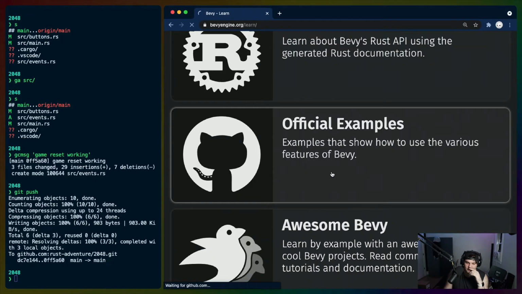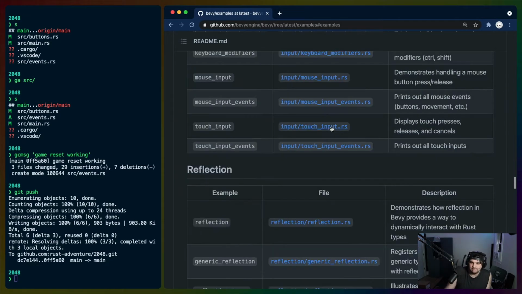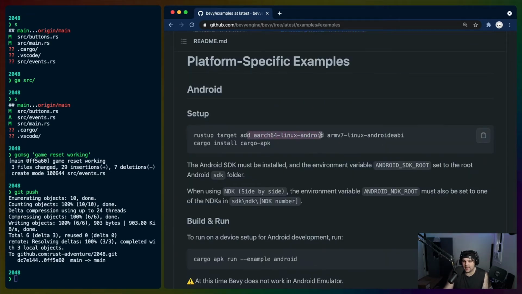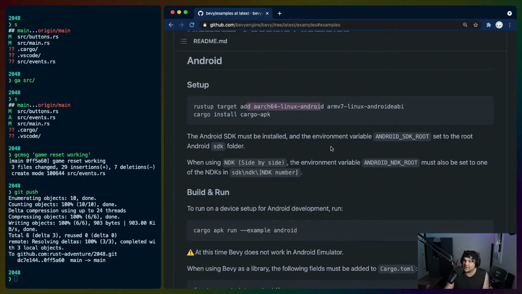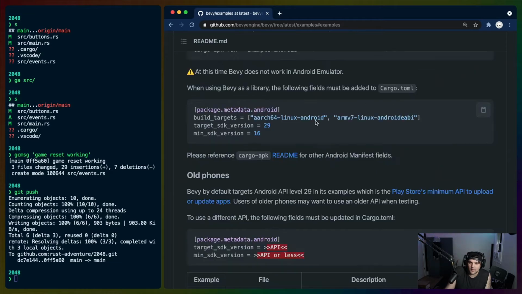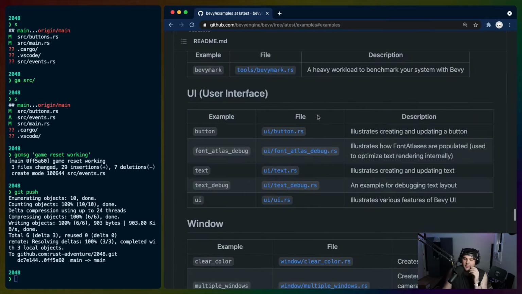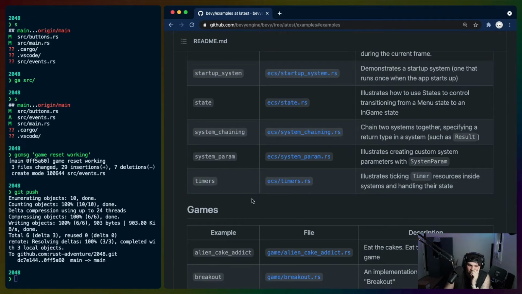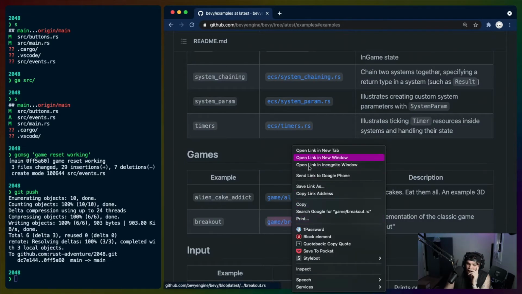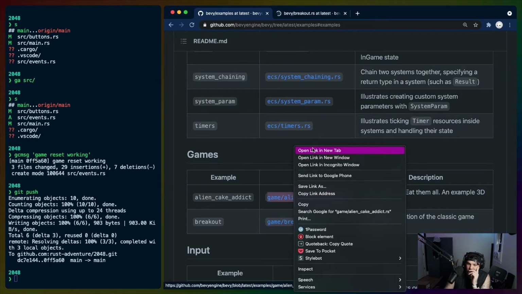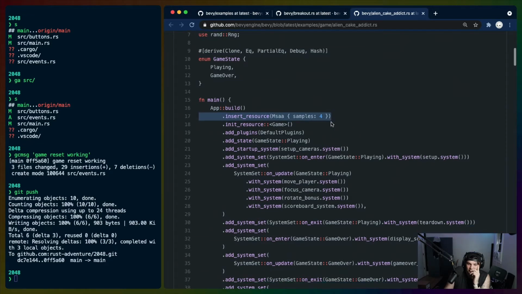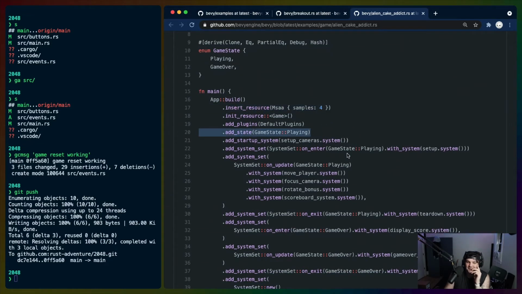Give me the official examples. No score. Interesting. Oh, you can ship this to Android? That's sick. Maybe I'll try to ship it to Android at some point. We could do a whole stream on that. I'll probably need to do gesture support. That would be sick. Reflection. Keyboard modifiers. Game inputs. Maybe Breakout probably doesn't have that. Alien Cake Addict. That's a thing, right? Insert resource. Maybe it needs to be... Oh, there we go. Add state.